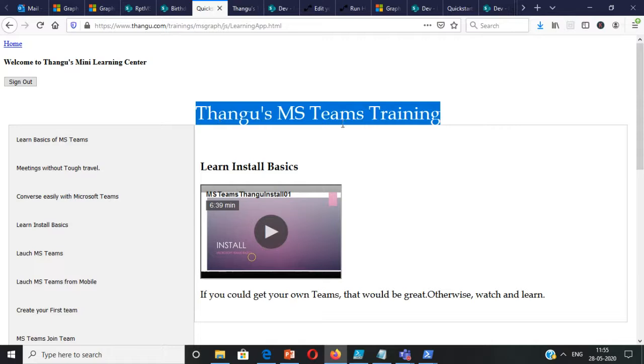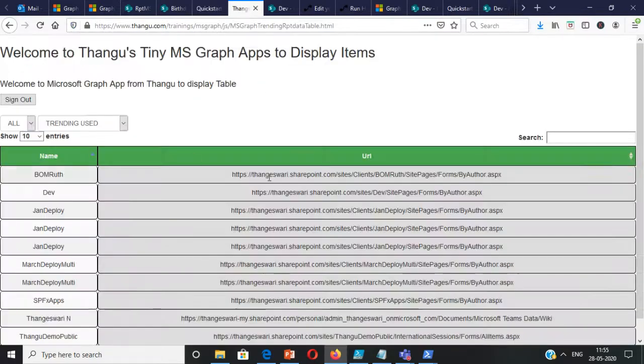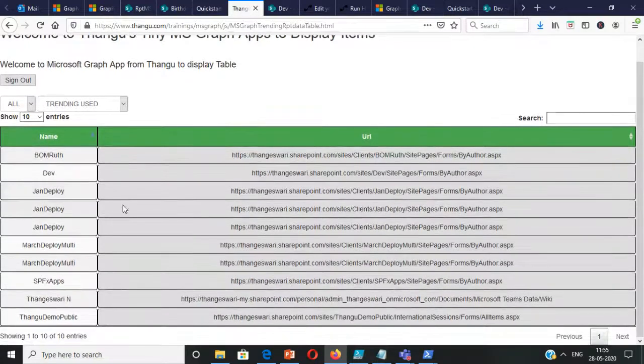But the data can be stored in SharePoint. You'll be calling the Graph API, give the necessary permissions, and you're all set to go. Next is the trending use. Here I'm using jQuery.